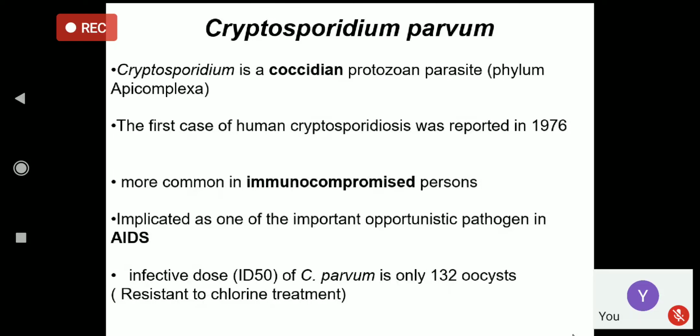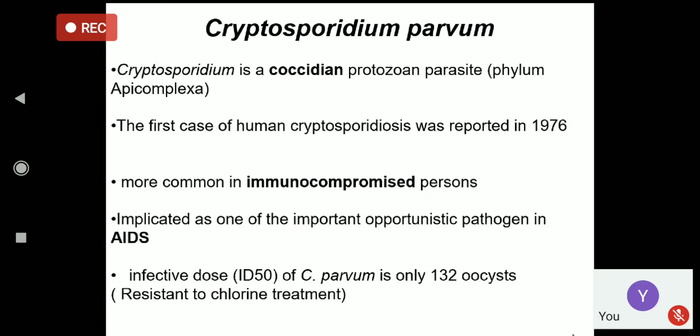It can produce infections even in the immunocompetent, but the infection is generally self-limiting, or most of the patients are asymptomatic. It commonly produces symptoms in immunocompromised persons. Therefore, it is indicated as one of the opportunistic pathogens in immunocompromised patients, especially AIDS patients. So when you have an AIDS patient complaining of prolonged and severe diarrhea, we may think of this type of parasite as the causative agent.